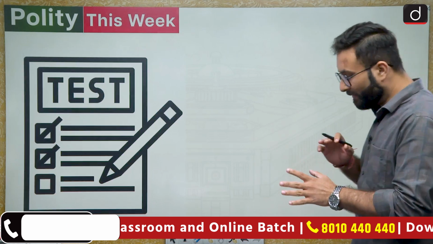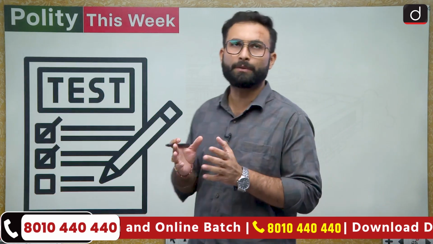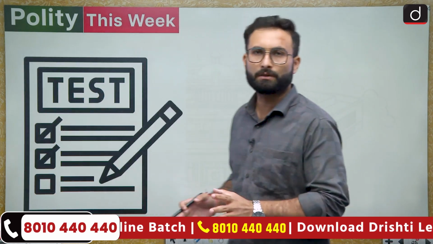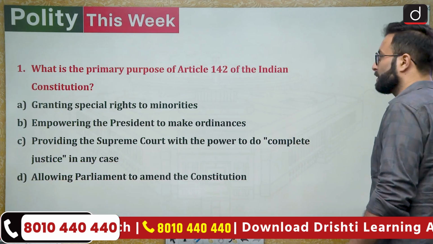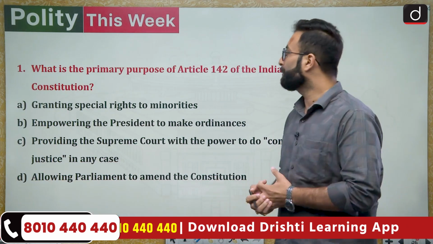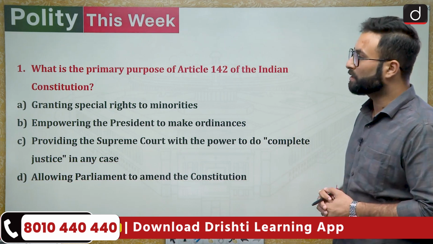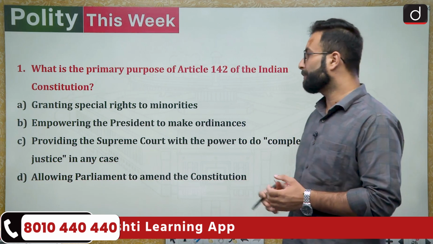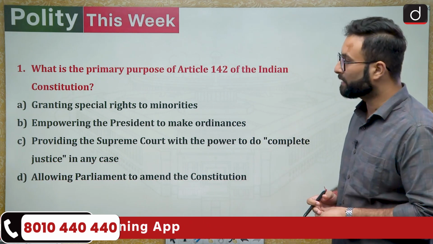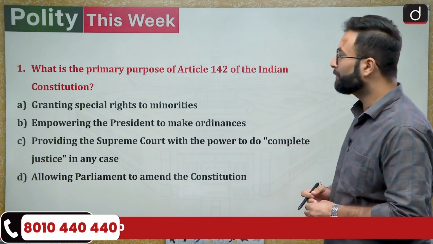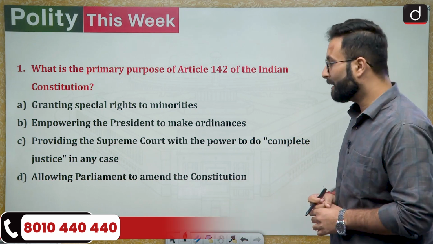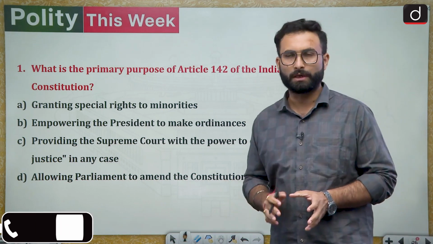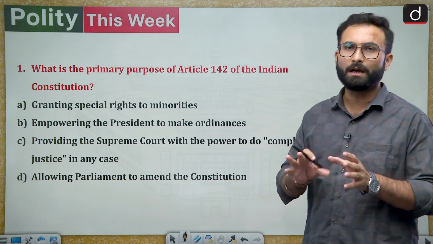Now we have talked about 5 topics. Now there will be 5 questions for you. Then you have to answer to me in the comment box. Okay, so let's see question number 1. What is the primary purpose of Article 142 of the Indian Constitution? Option A, granting special rights to minorities. B, empowering the President to make ordinances. C, providing the Supreme Court with the power to do complete justice in any case. D, allowing Parliament to amend the Constitution. Okay, so you can attempt this question and answer to me in the comment box.